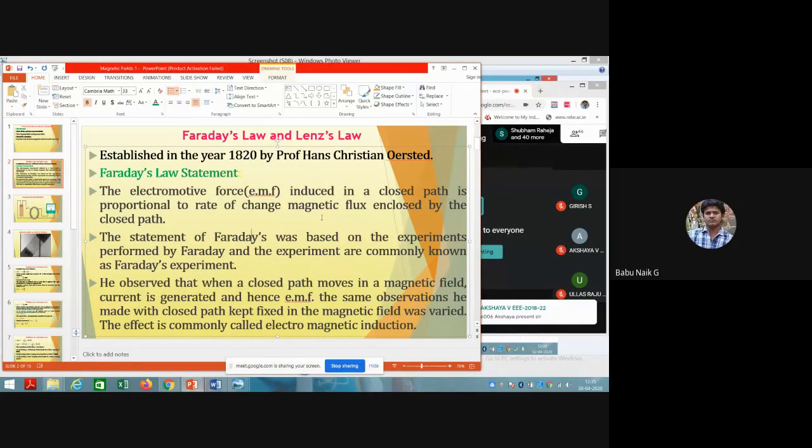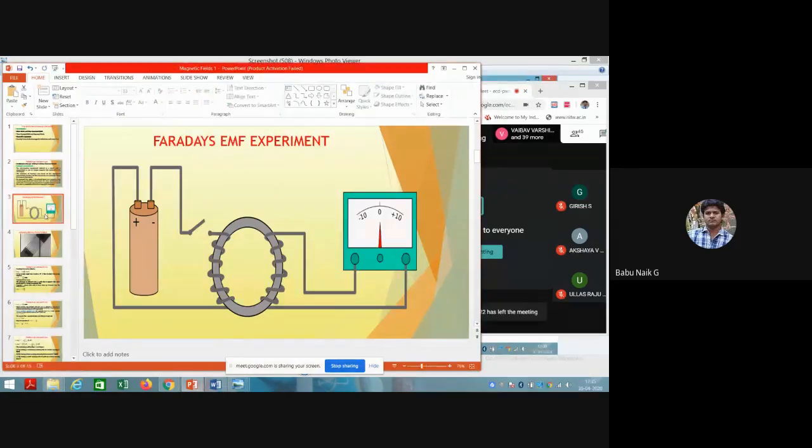Which experiment did he do? Let us go with his first experiment. Faraday started after 10 years; before that, Oersted had described his in 1820. So he took one experiment here.